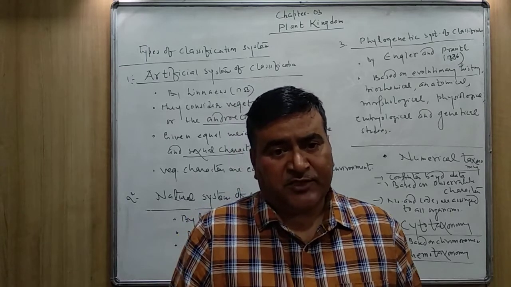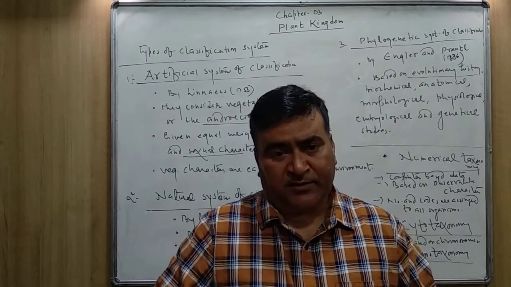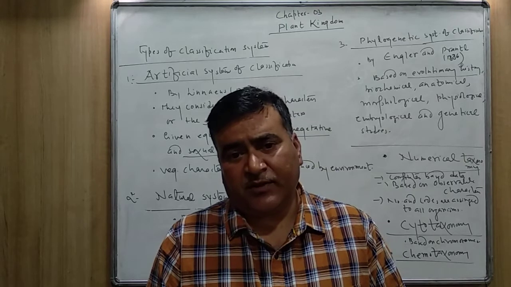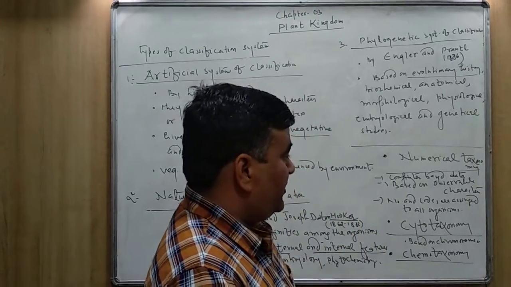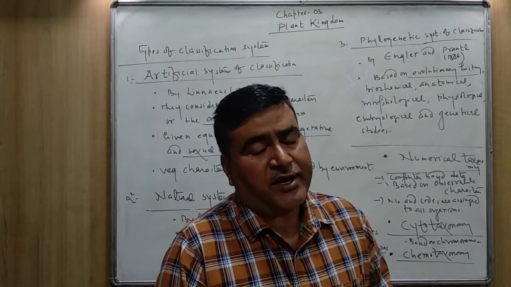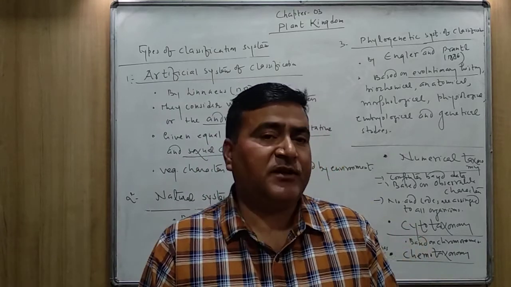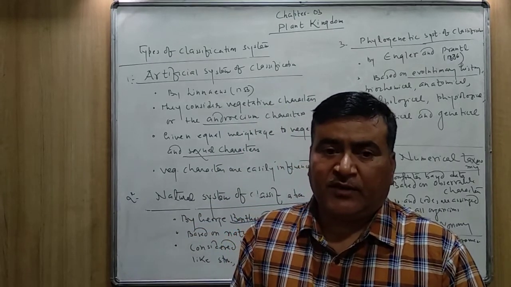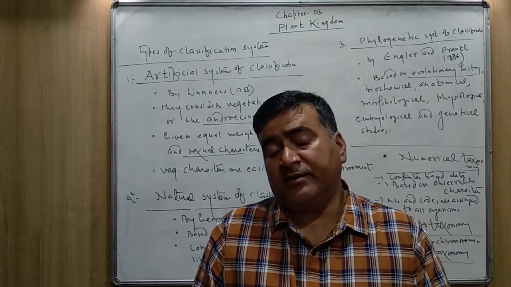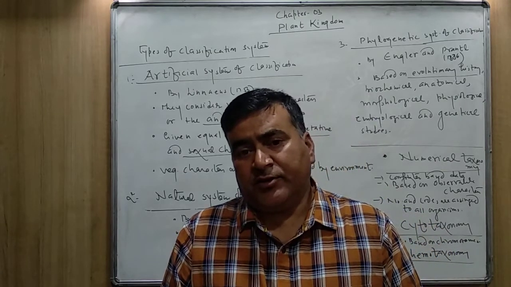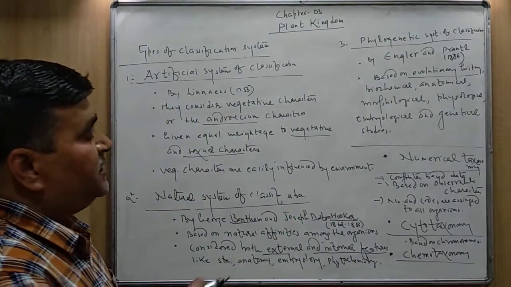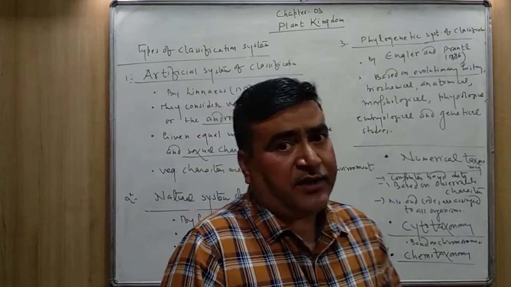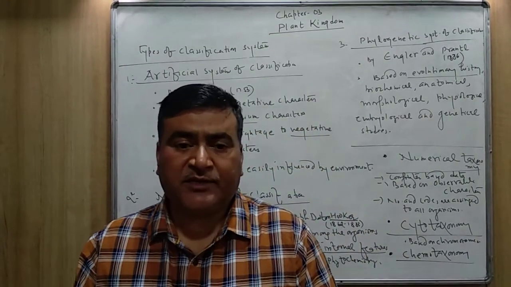If the nature of the compounds is going to be different, the aroma or the different compounds, they are classified into the different groups. So chemotaxonomy is also a kind of classification system in which the plants were classified on the basis of the chemicals present in the plant. So these all are the types of the classification system which are made to classify the plantae, or you can say the plants.